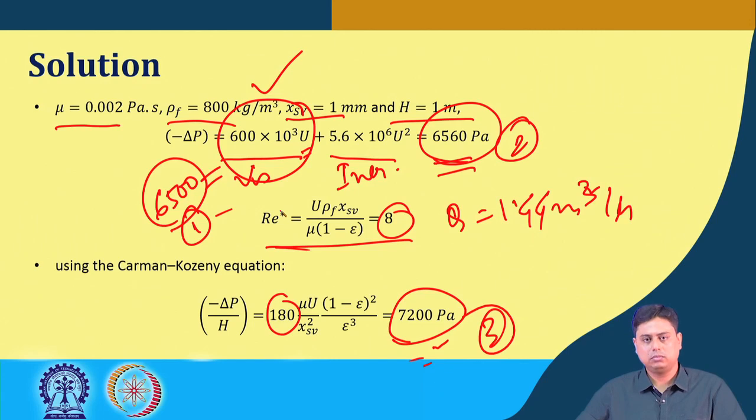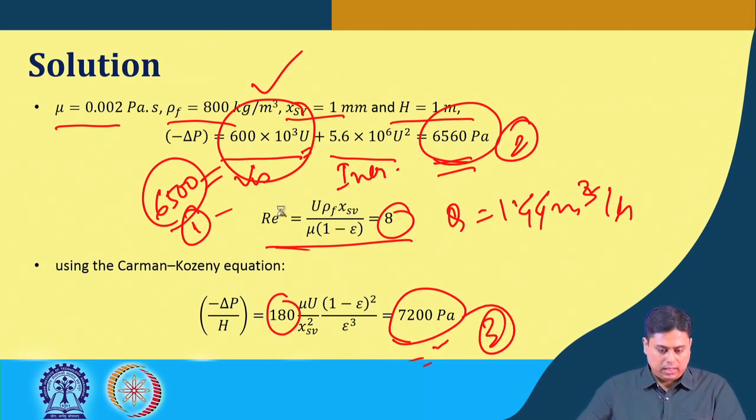When that is not feasible, we use these combinations, find out which one is the highest, and take that into the design consideration with a margin of safety. So I hope this problem is clear to you. A very simple problem, but the point is how we calculate the epsilon and how we justify our answers, which is one of the main issues.